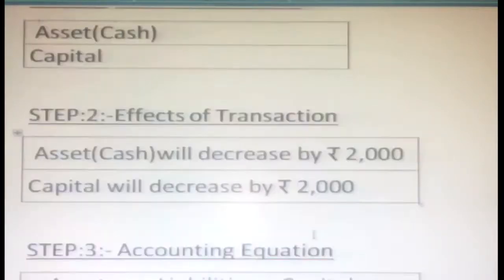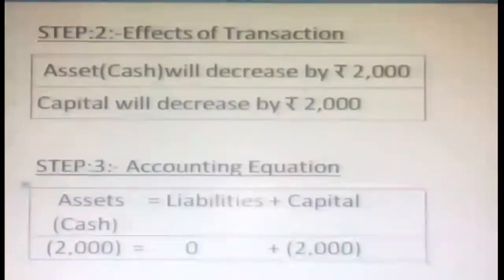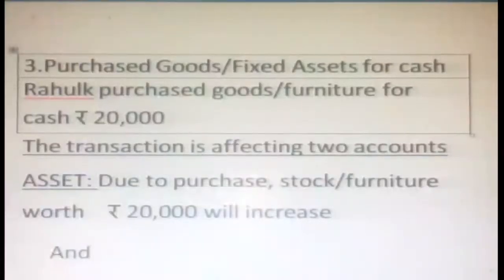So what is the accounting equation here? Assets is equal to liabilities plus capital. Here the accounting equation, asset is equal to liabilities plus capital, with cash 2,000. Okay, now moving to the third transaction.